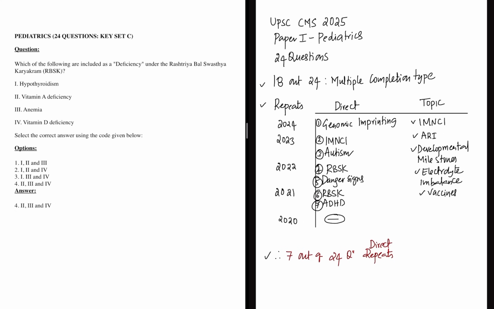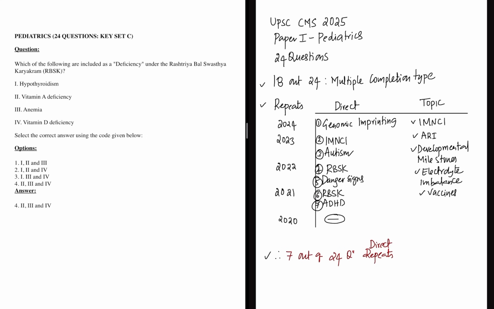Apart from that, when you look at the repeats as well, only 7 out of 24 are direct repeats. Usually we presume that in the CMS exam a lot of questions are repeats, maybe from the last 5 or 10 years of papers. When you analyze the repeats, there are topics like genomic imprinting, IMNCI, autism, Rashtriya Bal Swasthya Karyakram (RBSK), danger signs in IMNCI, again RBSK and ADHD. So when you compare with the last 5 years, hardly 5 or 6 repeats.